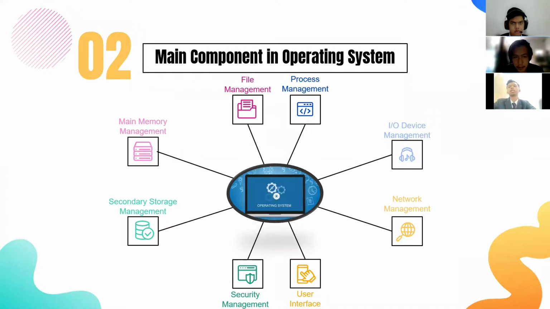Move on to the next topic. In this topic, we talk about main components of the operating system. The system components in the operating system consist of file management, process management, I/O device management, network management, main memory management, secondary storage management, security management, and user interface.